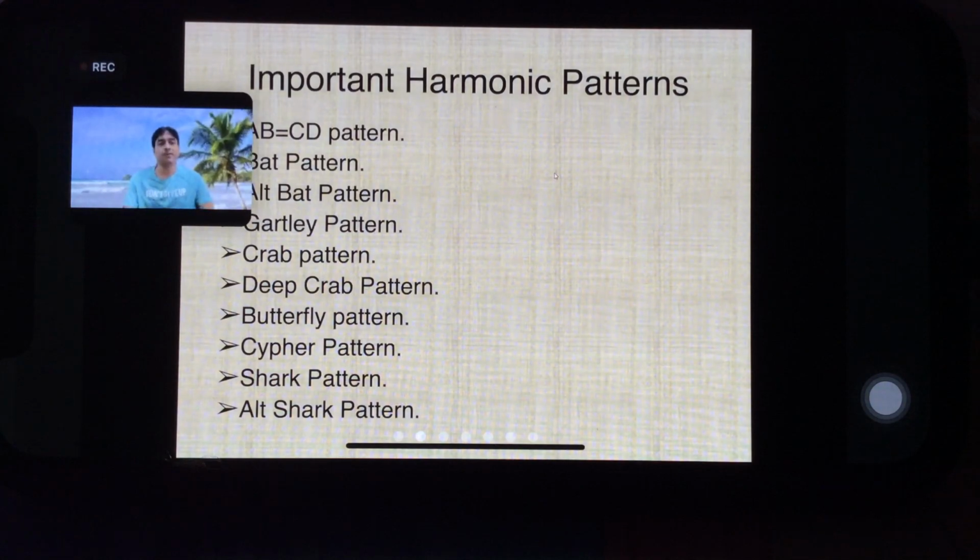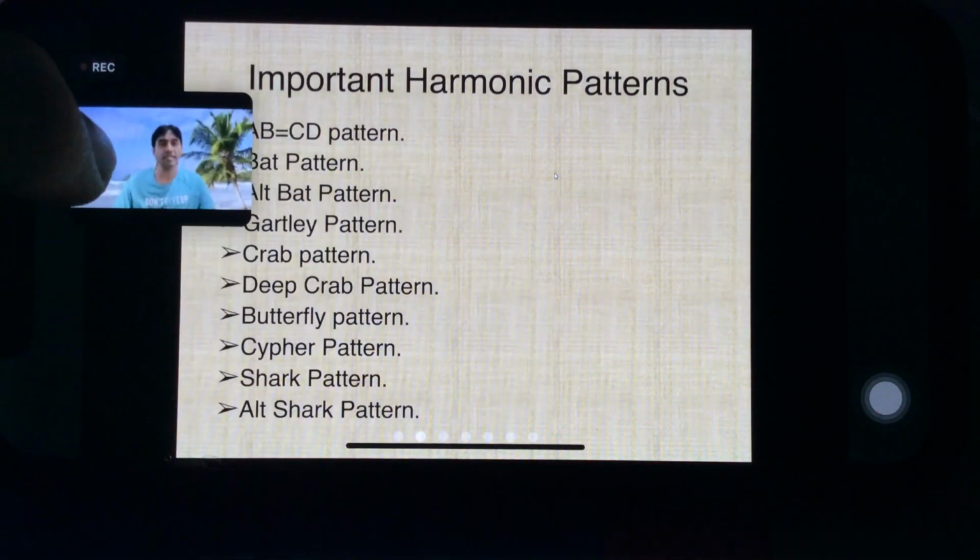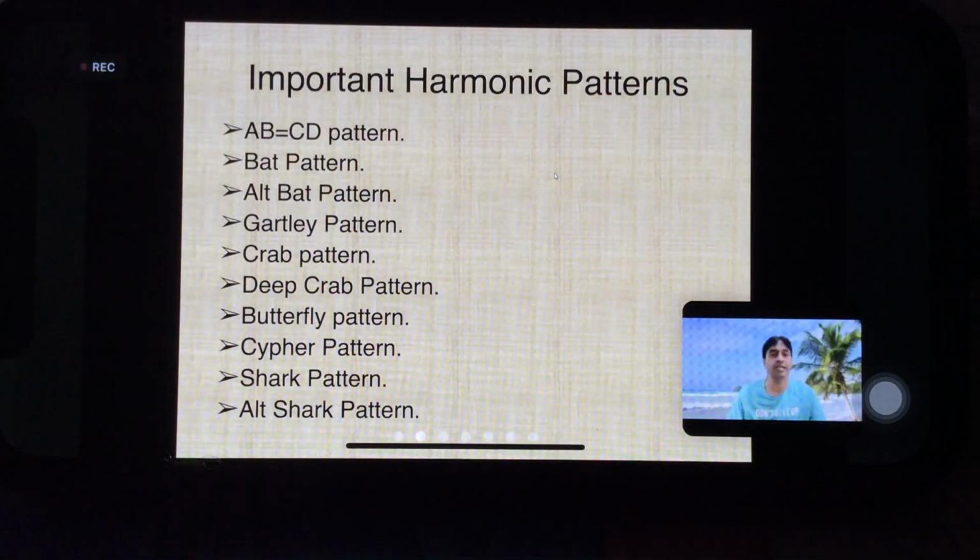So important harmonic patterns are AB equal to CD, which is a basic pattern you will get in almost all the other harmonic patterns. Next is the Bat pattern, Alternate Bat, Gartley, Crab, Deep Crab, Butterfly, then Cipher, Shark, Alternate Shark. These are the nine to ten patterns which I use because these are time tested and age-old patterns.